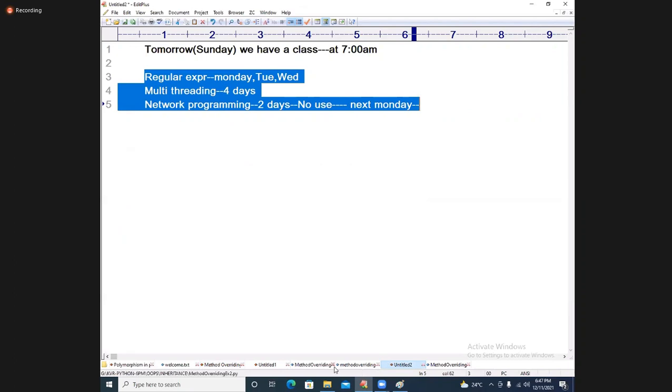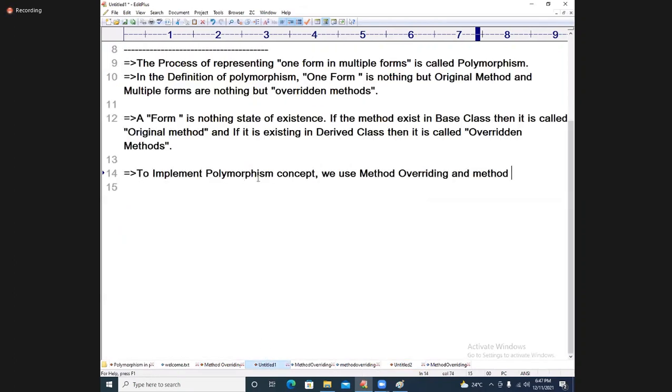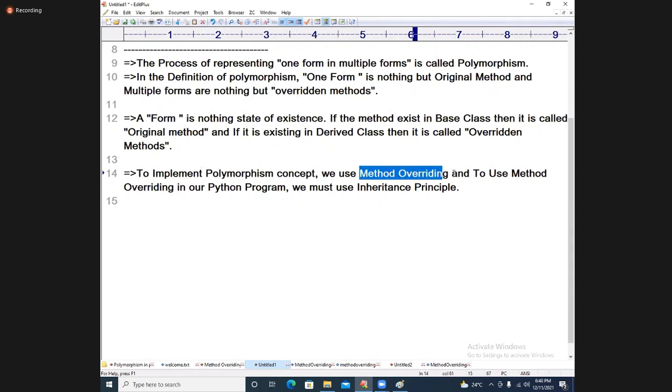Ultimately, you tell me, guys: to implement polymorphism, we use method overriding. And to use method overriding in our Python program, we use the inheritance principle. Indirectly, tell me, polymorphism uses which concepts? Inheritance we are using, method overriding we are using. Tausif, very good. To utilize polymorphism, we are using method overriding actually.